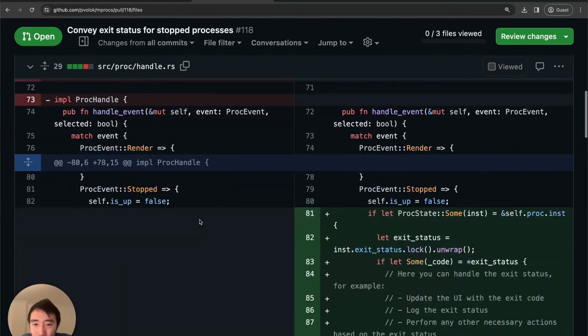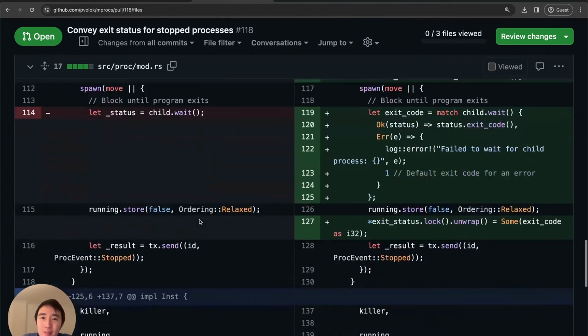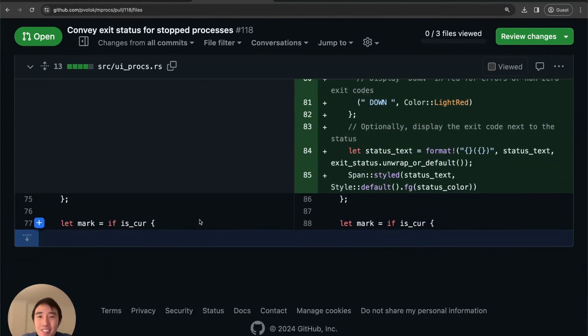Here's all the code that Devin wrote for this change. Thanks, Devin.